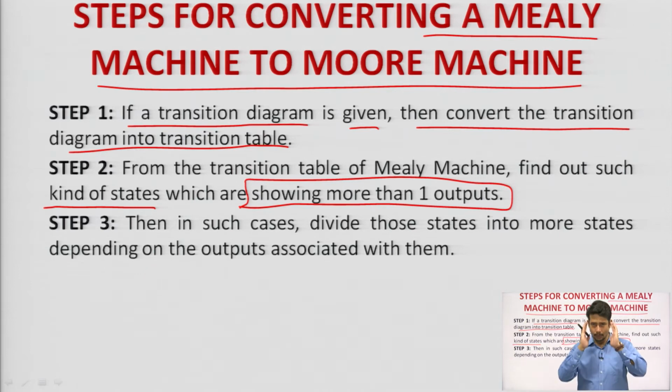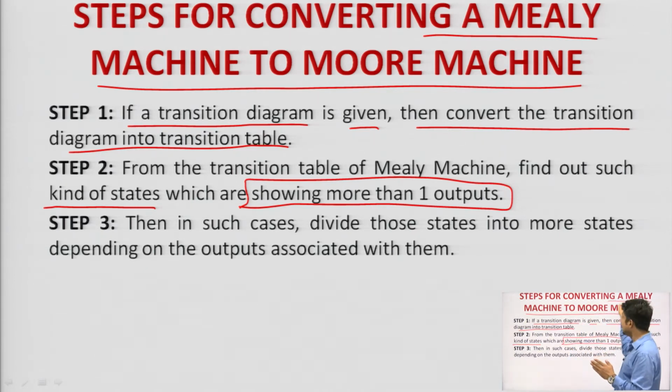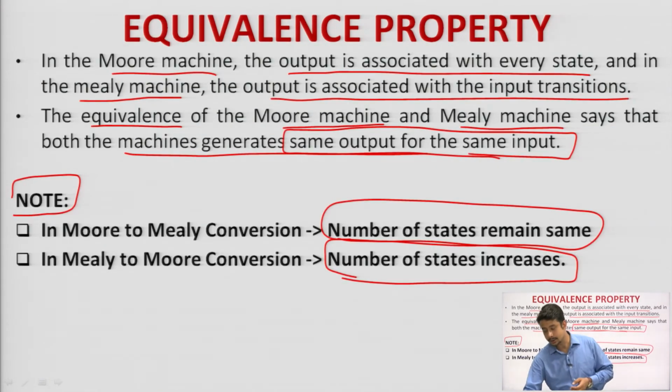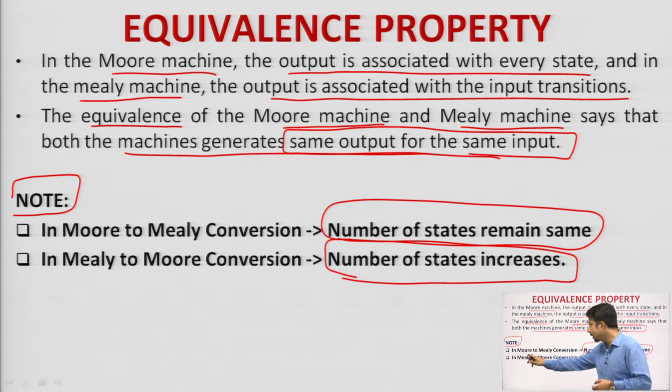That means, if you look into this particular point, then in the case of conversion of Mealy to Moore machine, will the states be the same? No. There might be a chance of increasing the states, but not decreasing the states. That's why in the first slide I have shown you that in the case of Moore to Mealy conversion, the number of states will remain as it is, but in the case of Mealy to Moore conversion, the number of states will increase. Clear?